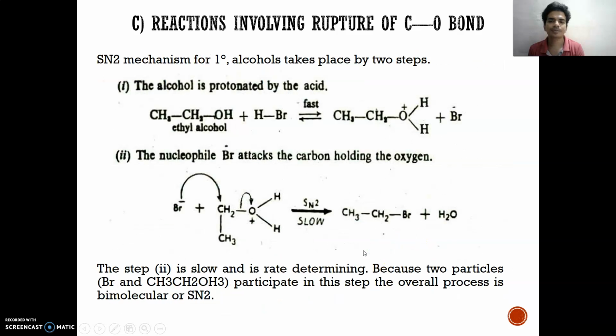Then the SN2 mechanism. Here the reaction of primary alcohol takes place in two steps. First the alcohol is protonated by the acid, and then the nucleophile bromide attacks the carbon holding the oxygen. This second step is slow and rate determining, because two particles, the bromide and this compound, participate in this step, and overall this process is a bimolecular reaction, an SN2 reaction.